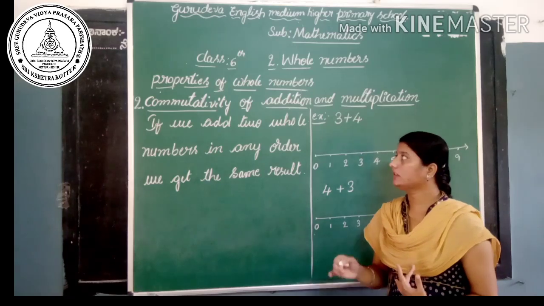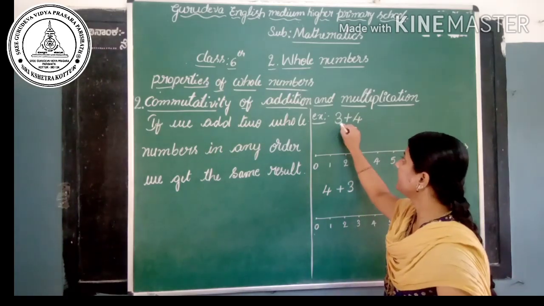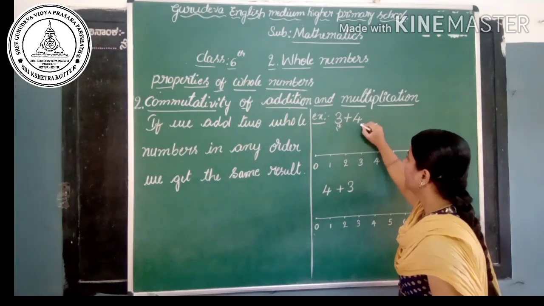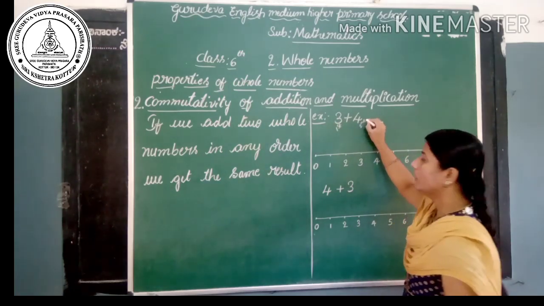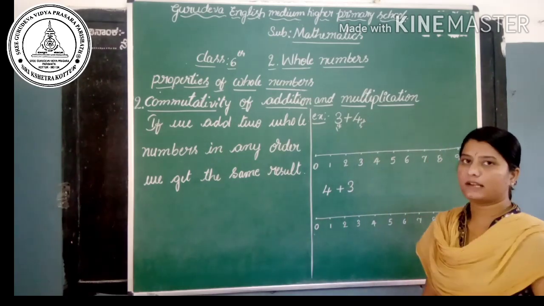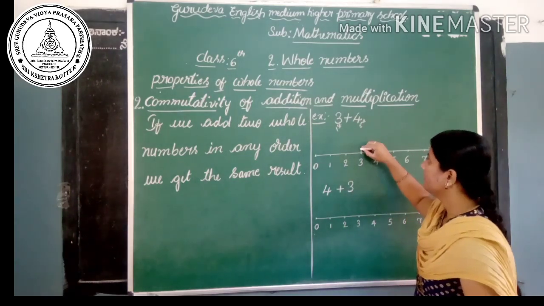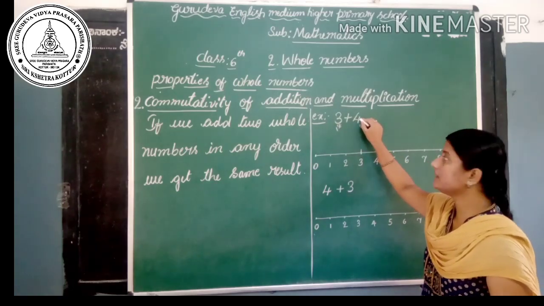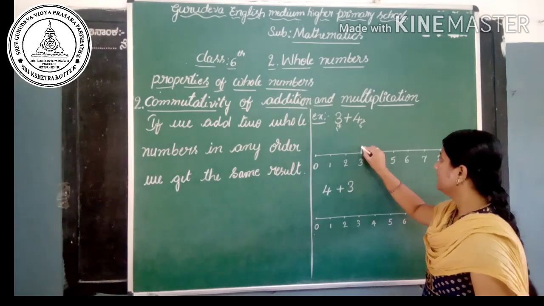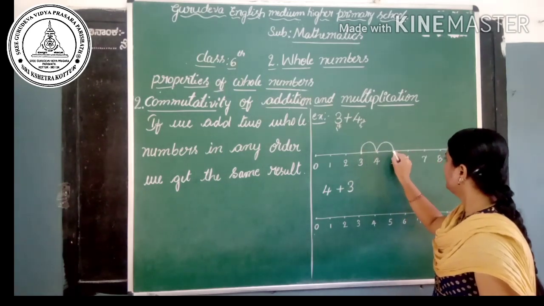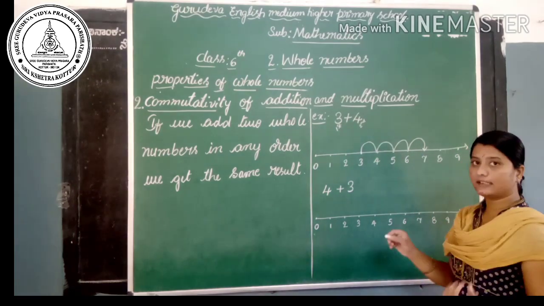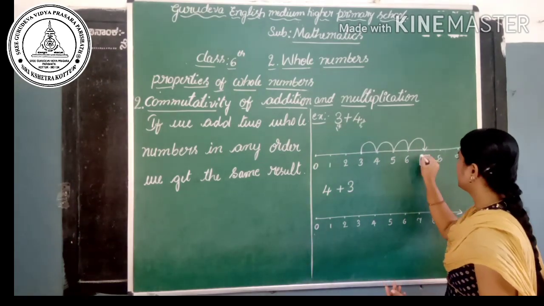Yes, let's see here one of the example, that is 3 plus 4. So this 3 is in the first order, 4 is in the second order. Let's add these two whole numbers on a number line. Yes, start from 3. So plus 4, so means 4 units we have to jump. Yes, that is 4 jumps. Here 1, 2, 3, 4. Yes, at last we get the sum, that is 7.